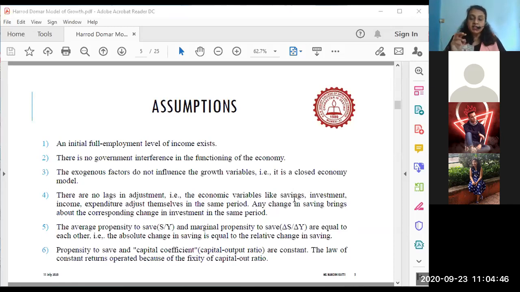For this purpose they want savings to be equal to investment, which depends on the accounting equality and also on the functional equality. Harrod and Domar believe that there should not be much lag in investment and savings.